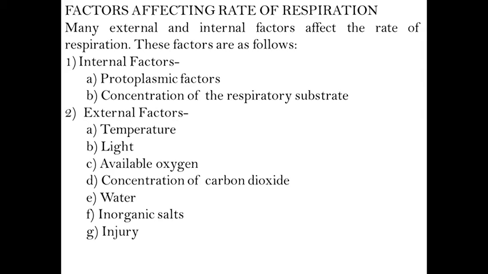Besides, the rate of respiration is also affected by the quality of enzymes, water content, and pH of the protoplasm. Number two, concentration of the respiratory substrate. When an ample amount of respiratory substrate is present in the cell, the rate of respiration is high, provided other factors are not rate limiting.